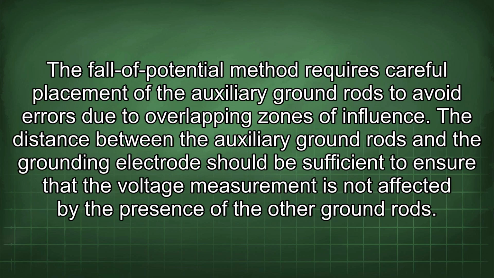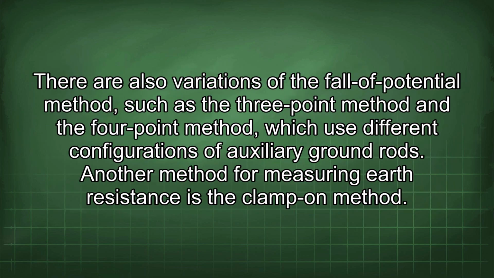The fall of potential method requires careful placement of the auxiliary ground rods to avoid errors due to overlapping zones of influence. The distance between the auxiliary ground rods and the grounding electrode should be sufficient to ensure that the voltage measurement is not affected by the presence of the other ground rods. There are also variations of the fall of potential method, such as the 3-point method and the 4-point method, which use different configurations of auxiliary ground rods.